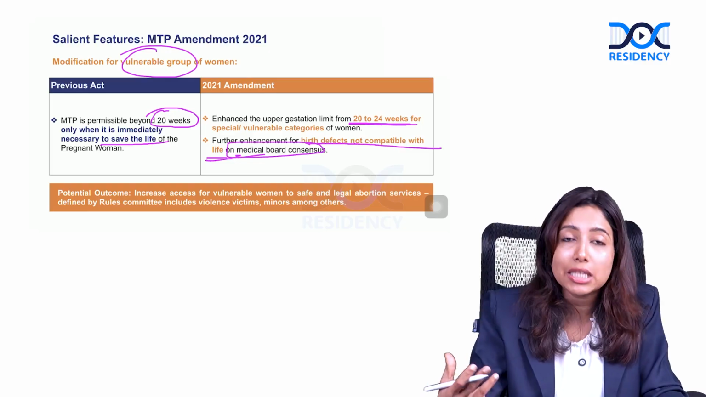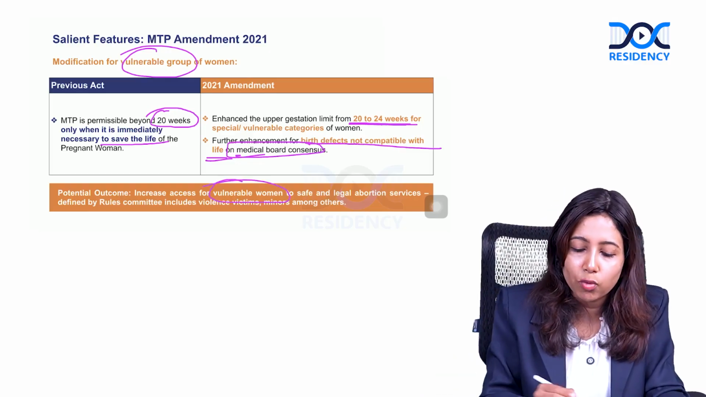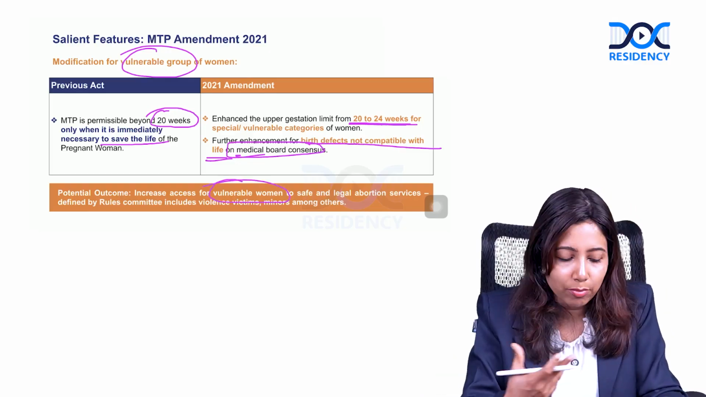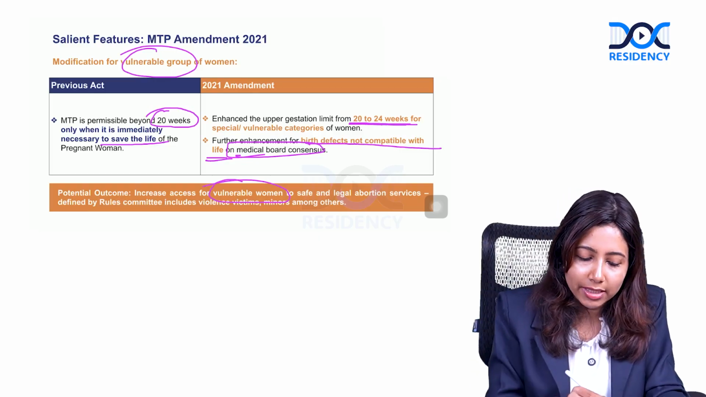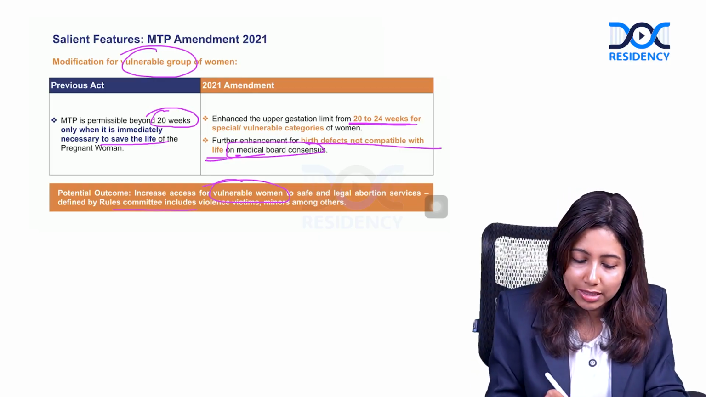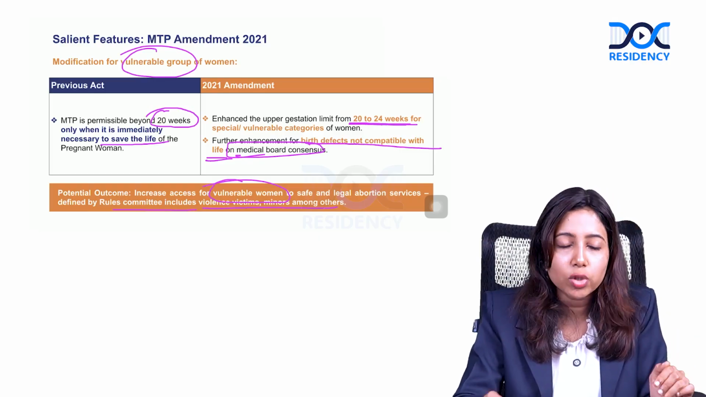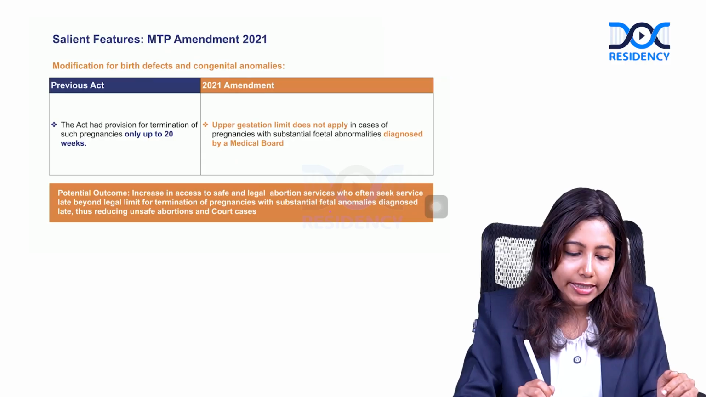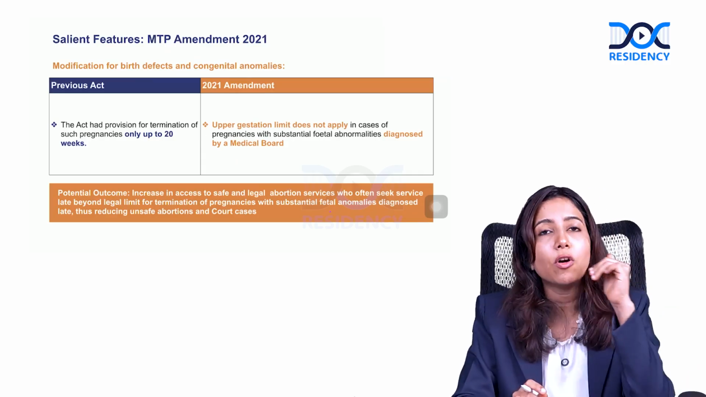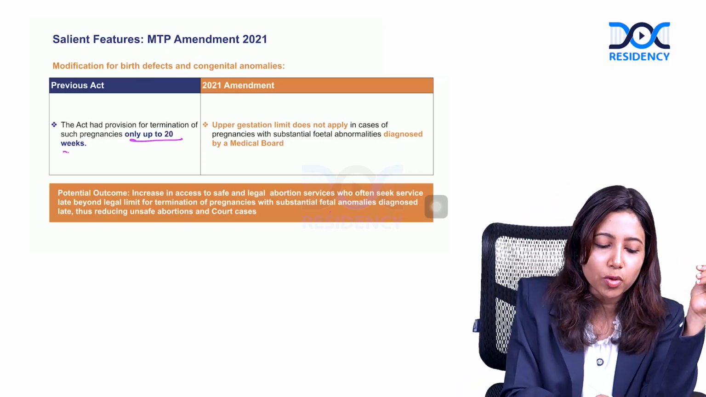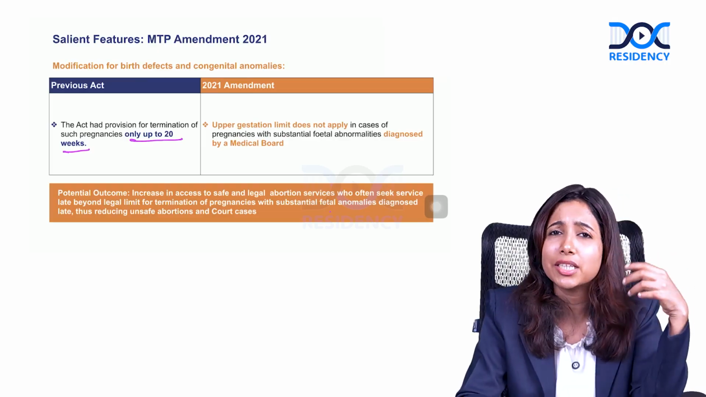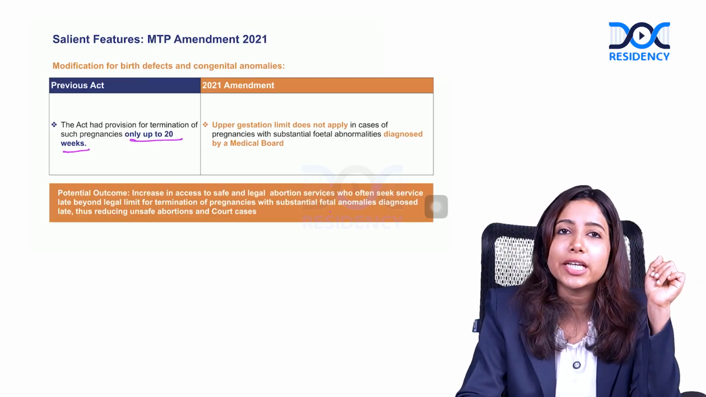So in this, they have increased access for these vulnerable women to safe and legal abortion services, as defined by the rules of the committee, that is violence victims, minors. So many special categories are there. We are going to see them one by one as well. Again, they have modified the limit of termination. Previously, termination was only possible till 20 weeks, and many times we were in such a hurry to perform the anomaly scan.